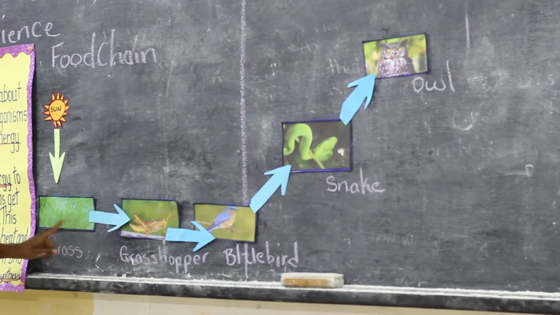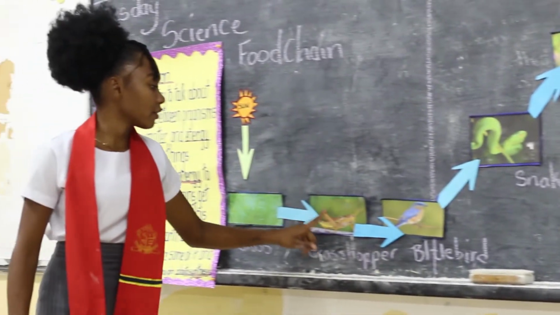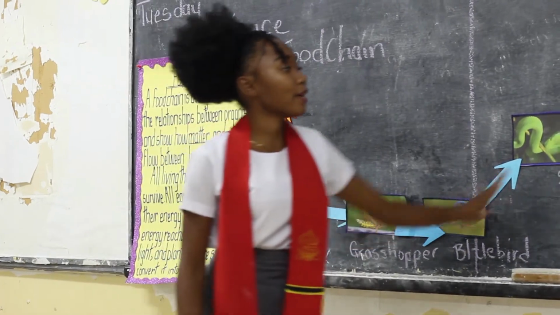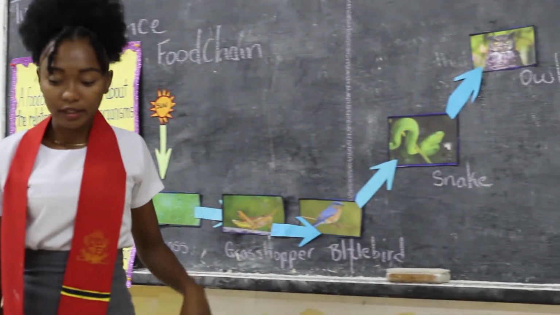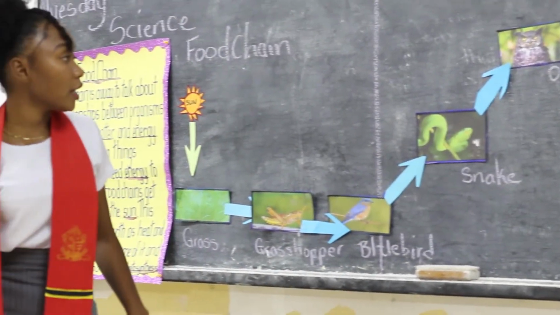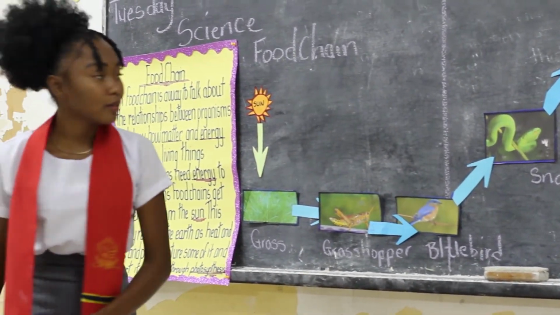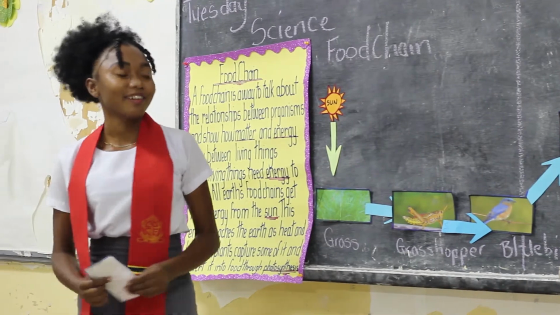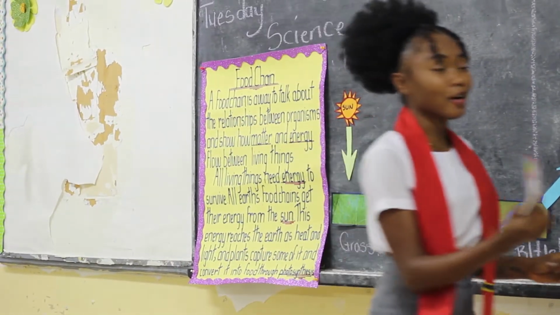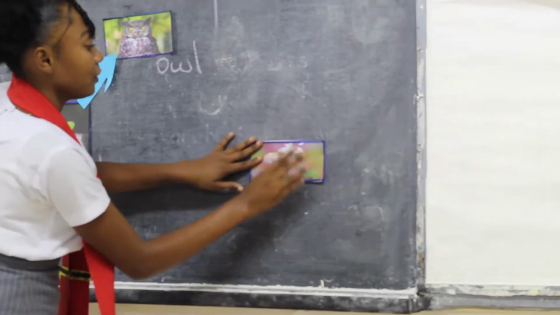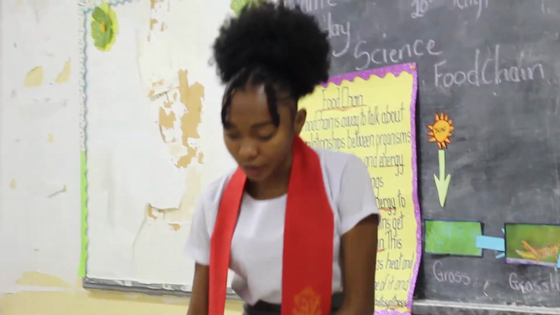The grasshopper ate the grass, the bluebird ate the grasshopper, the snake ate the bluebird, and lastly we have the owl eating the snake, sorry. So what ate the owl? Can anybody remember? Very good. We have something called fungi or decomposers, right? Fungi, which is mushrooms.